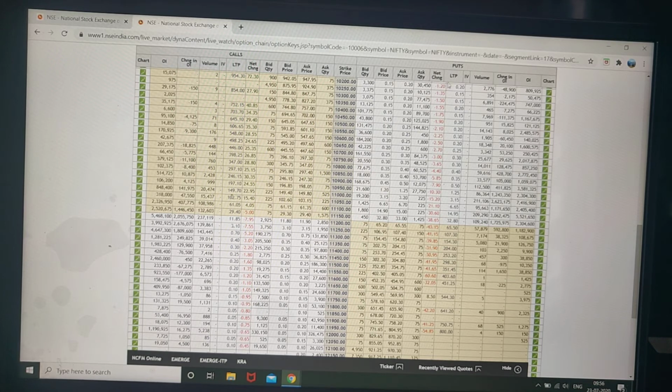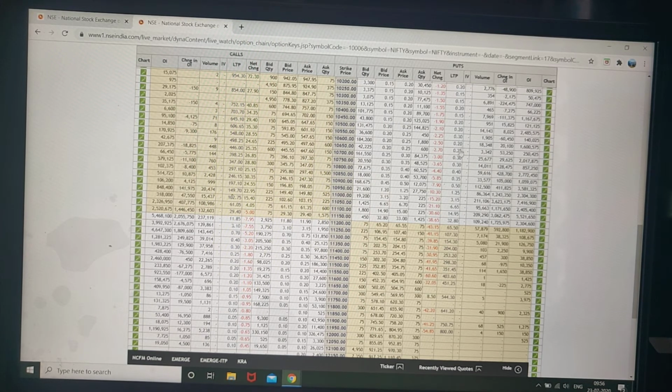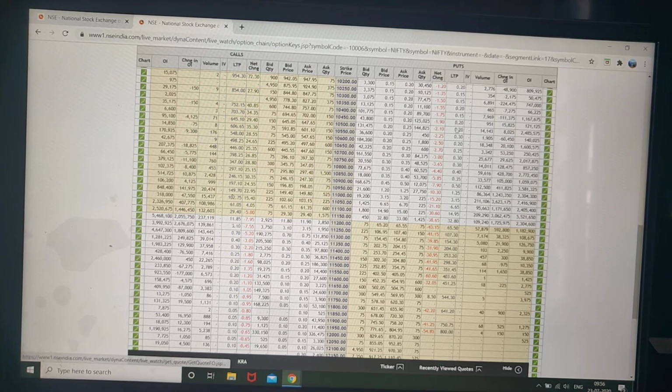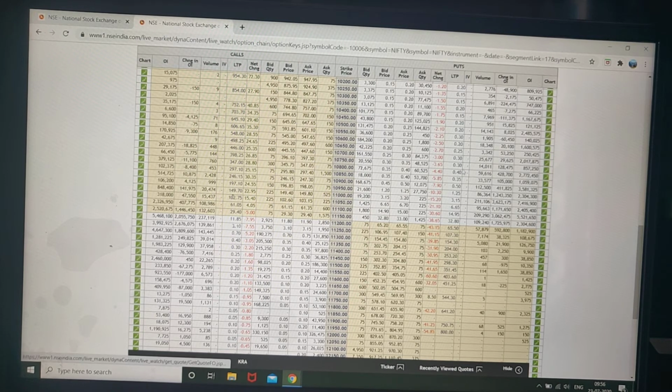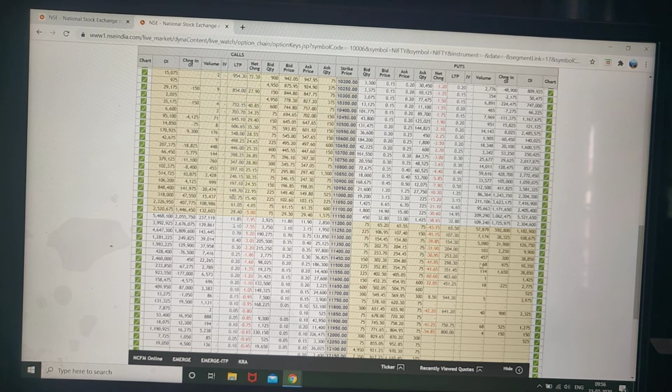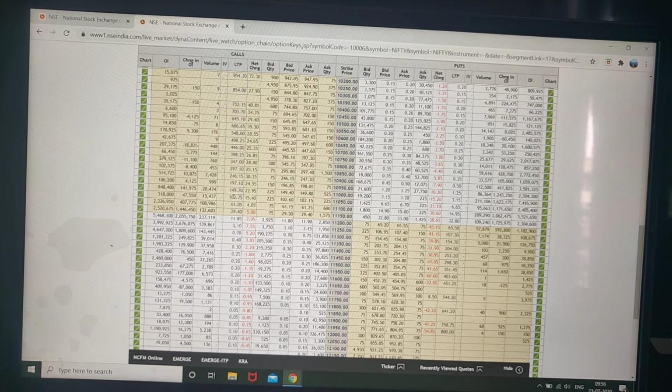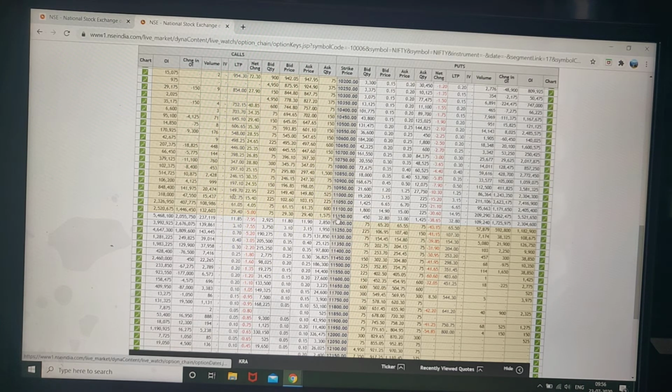Net change, what is the net change? Then LTP, this is the current option price. Okay, what my price is doing, and these are volumes of quantity. Okay, change in OI, open interest. We will discuss what open interest is, all these things. So you can see for this at the money